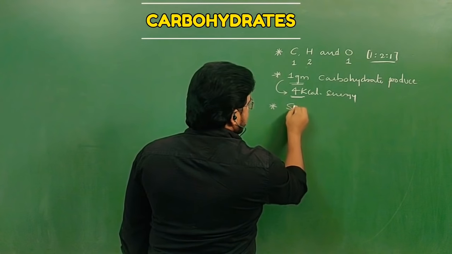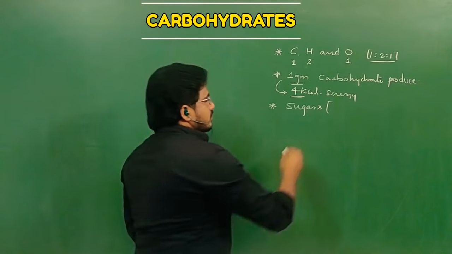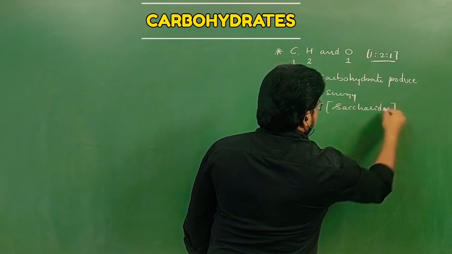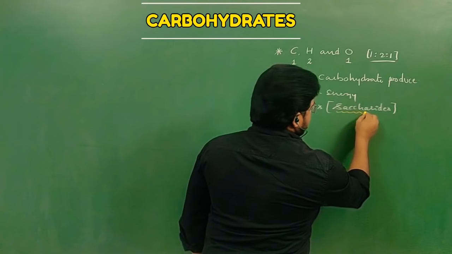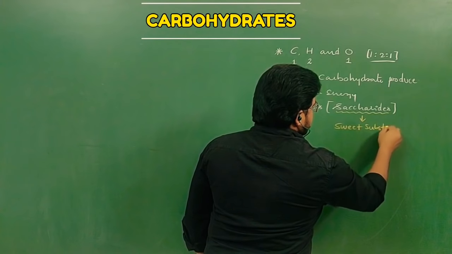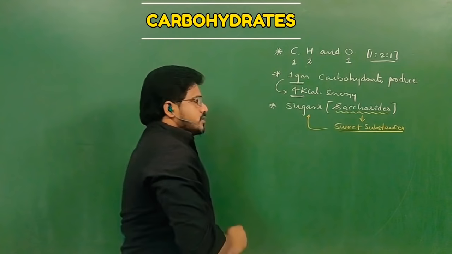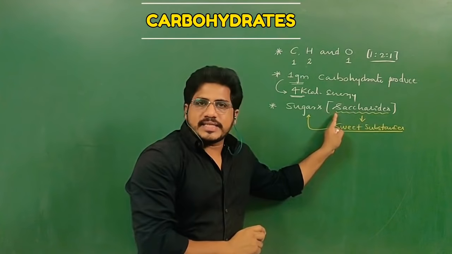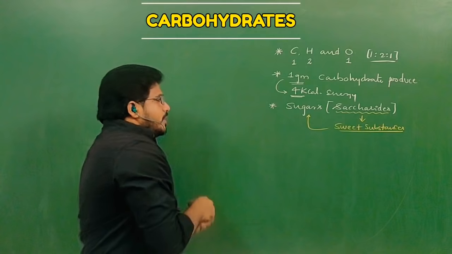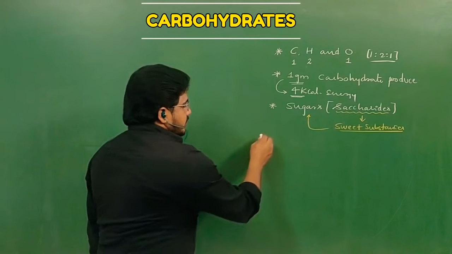Carbohydrates are simply called sugars, and in the Latin language they are named saccharides. So whenever you find this word saccharide, that means sweet substances. Sweet substances is the meaning. Sweet substances are simply called sugars. So carbohydrates are also called saccharides or sweet substances, simply called sugars. So many sugars are there in nature. How do we identify them? By a logic we can easily identify them.